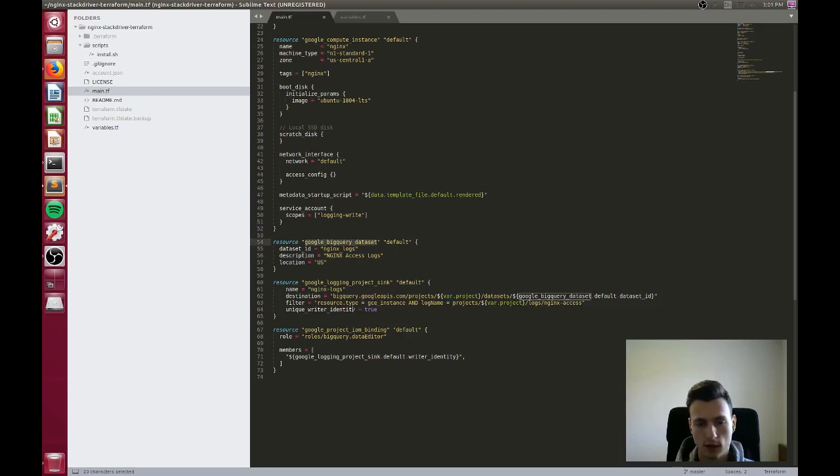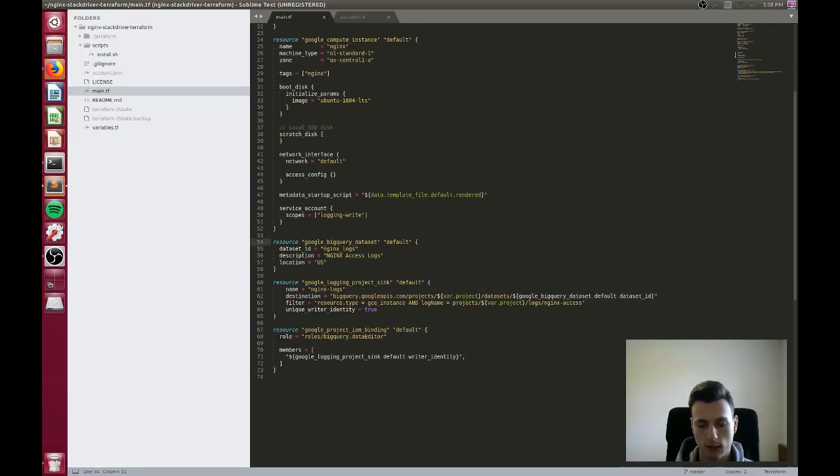And then we're going to use something called unique writer identity, which is going to provision a service account just for this. So it's going to create a new service account for us, and then we just want to make sure that we're giving that service account the correct permissions, which is BigQuery.dataEditor. And that's going to allow it to actually write logs over to BigQuery, that service account associated with the sync. So once you have that working, we can actually run the Terraform.